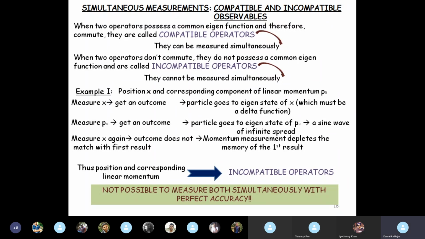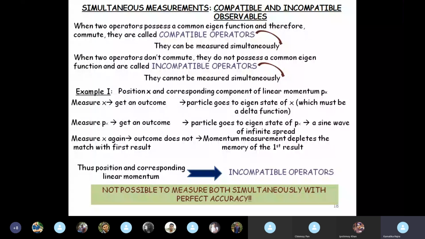From this qualitative discussion we can write down that the commutator of position and the corresponding linear momentum is non-zero, that these two do not commute. Okay.